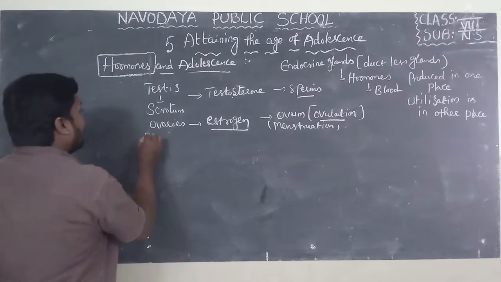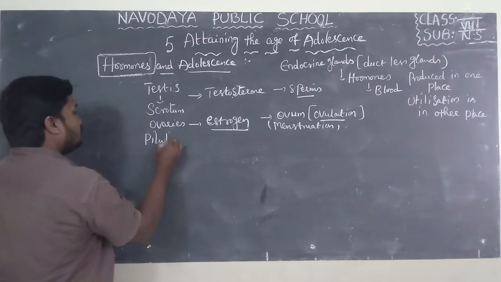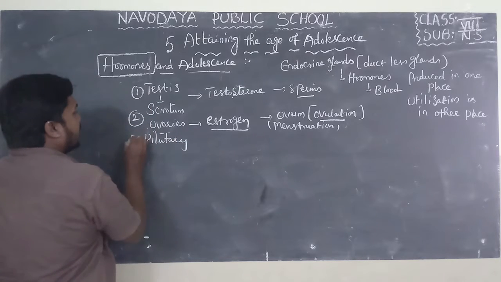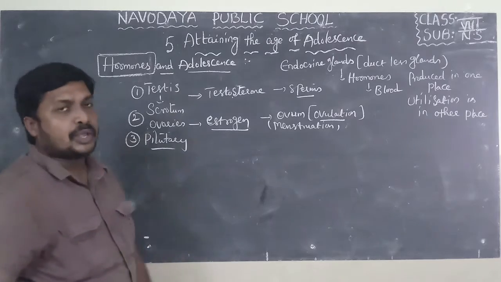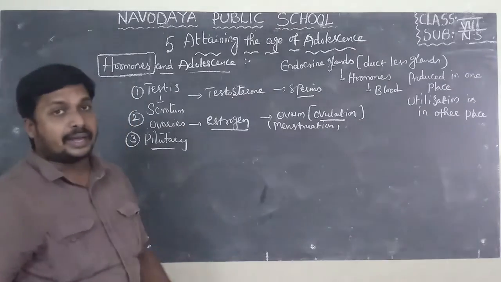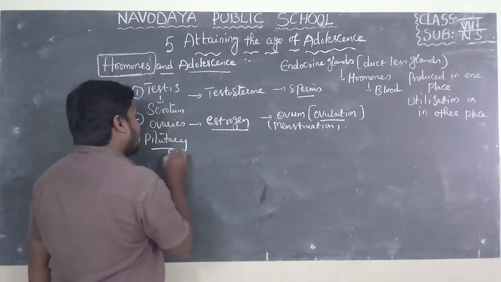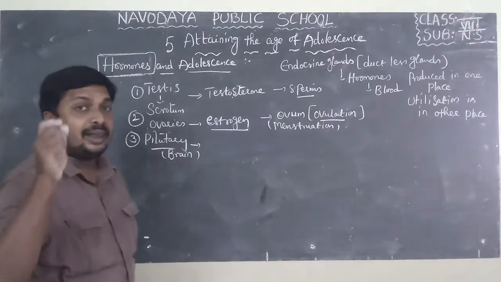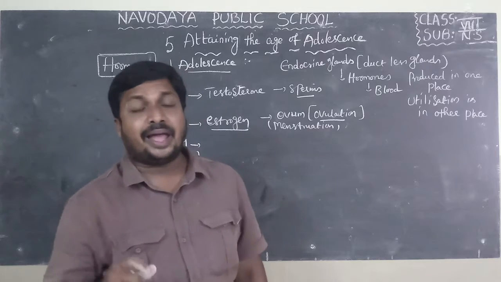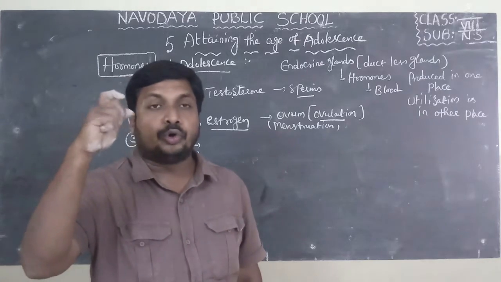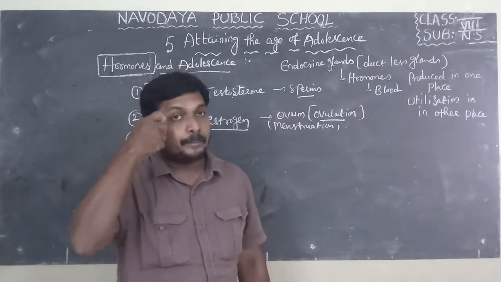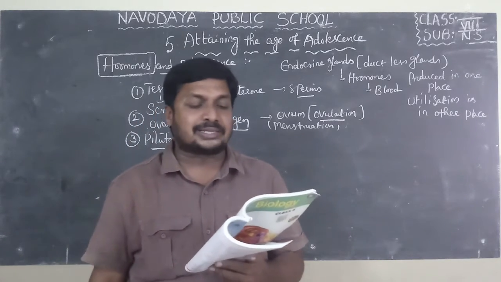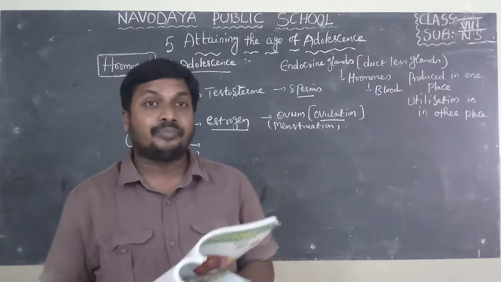Third gland is the pituitary gland. First is testis, second is ovaries, third is the pituitary gland. Do you know it is present near the brain, below the brain? The size of the pituitary gland is a large pea seed. Pituitary hormones are growth hormone, follicle stimulating hormone and luteinizing hormone.